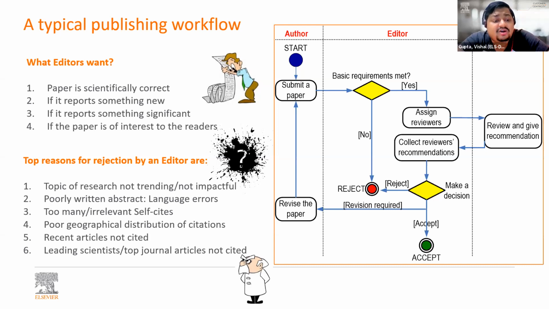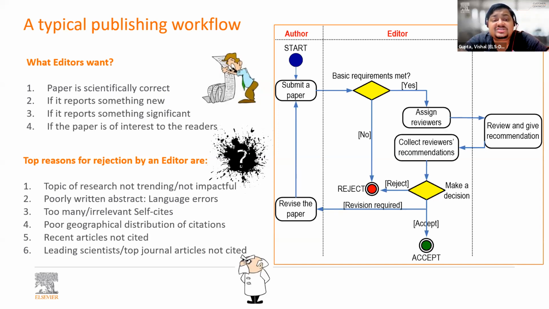Then, too many or irrelevant self-citations. So, what are self-citations? Citing your own paper. Can you cite your own paper? Yes. But if you irrelevantly cite your paper just to get a citation on your previous paper, the editor is smart enough to find that out, and that basically comes under unethical publishing practices. If there is anything unethical about a paper, the editor will not be interested to publish your paper at all.